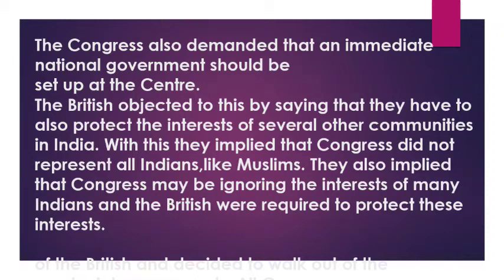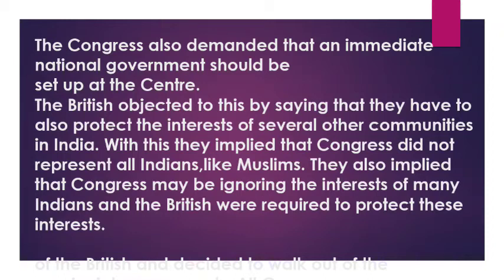The British were willing to give India dominion status, meaning self-rule under the British crown, but the Congress wanted a promise of full freedom. The Congress also demanded that an immediate national government should be started at the center, but the British objected by saying that they had to protect the interests of the several other communities in India.